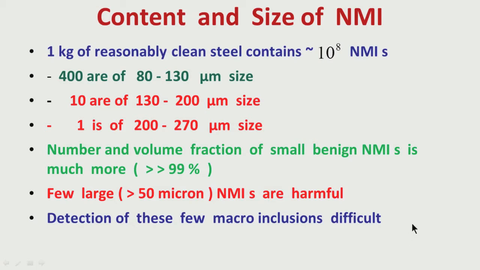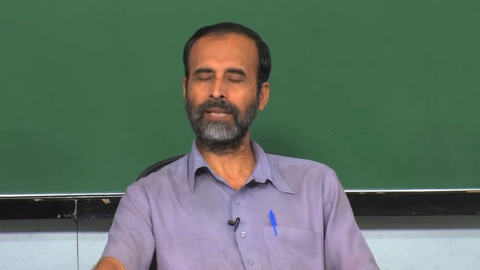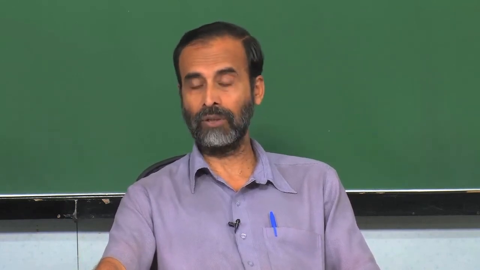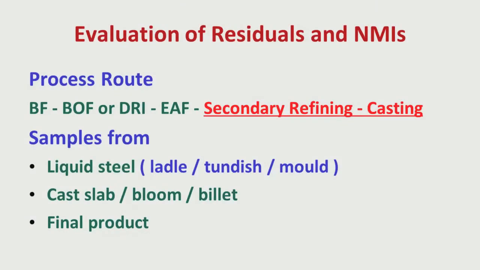Now, today I will discuss how inclusions are detected in steel, what are the different ways, how small inclusions or micro inclusions can be detected, how macro inclusions can be detected, which are very difficult, as I have told, but how they can be detected. Now, let us go one by one to these aspects.